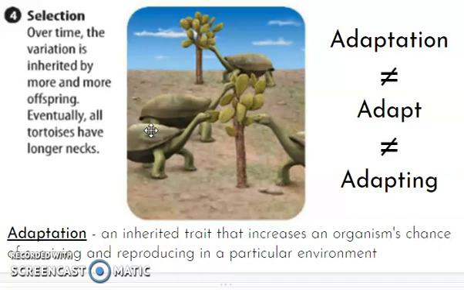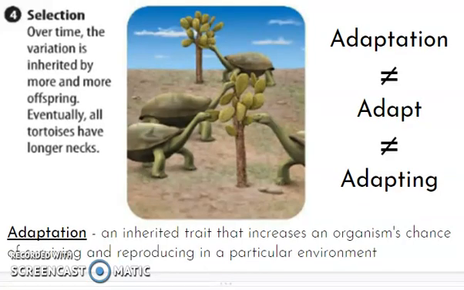So an inherited trait that increases an organism's chance of being able to survive and reproduce in a particular environment is called an adaptation. I'm going to say that one more time because that's a really important one. An inherited trait that increases an organism's chance to survive and reproduce in a particular environment is called an adaptation.